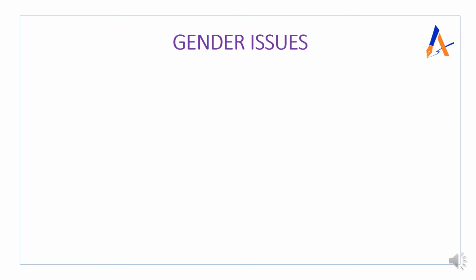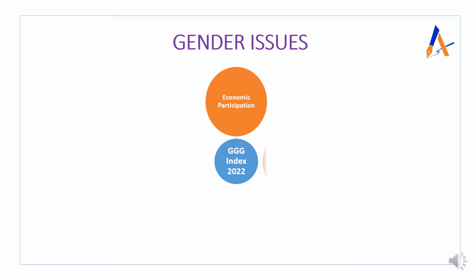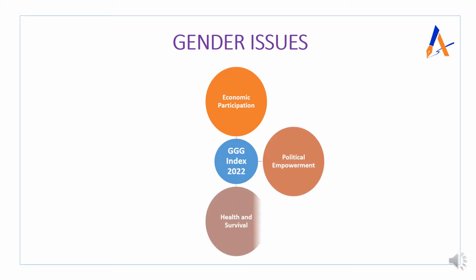Whenever we are analyzing gender issues, especially from the mains answer writing point of view, we should categorize, because when we have categories, then we can think better and generate more points. For that purpose, we are going to use the four parameters given by the Global Gender Gap Index 2022, which weighs gender parity on four parameters. The first is economic participation and opportunities. The second is political empowerment. The third is health and survival, and the fourth is educational attainment.